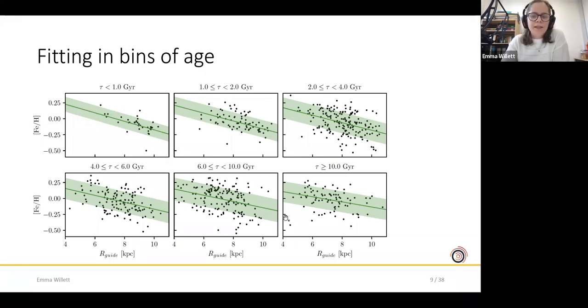Our bins have to be wider at older ages because the age uncertainties are a roughly constant fraction of the total stellar age, something about 25% in this sample. And that means that we should use wider bins at older ages to account for these broader posteriors. So we see 2 pretty clear features in these results. The green line here is the line that we get from our analysis. So we're using M and B, and the filled region is the intrinsic spread. So we can see that our gradient flattens as we move towards older ages, and also that this spread increases.